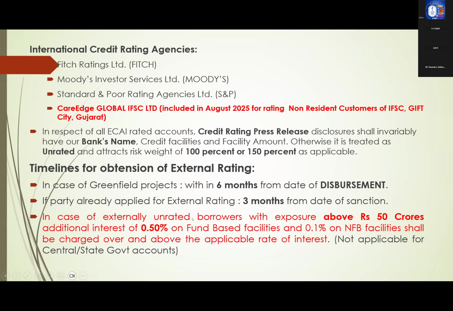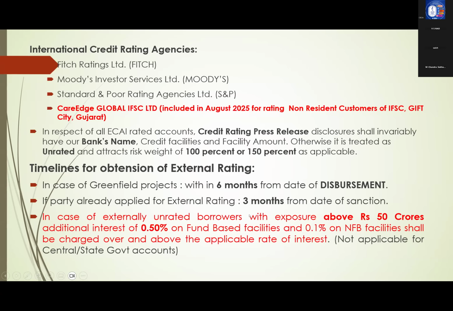Next, in case of externally unrated borrowers with exposure above 50 crores, additional interest at the rate of 0.5% on fund-based facilities and 0.1% on non-fund-based facilities will be charged over and above the applicable rate of interest. This point is also a current year change and important for the current year exam.